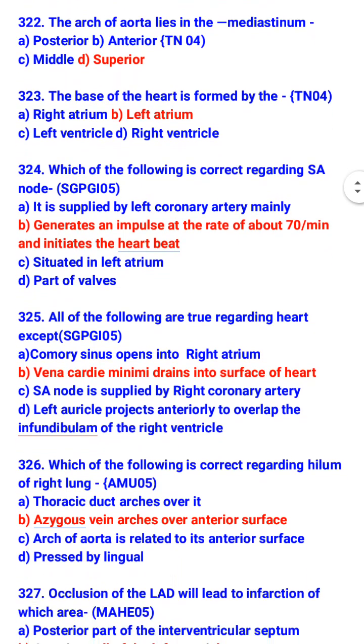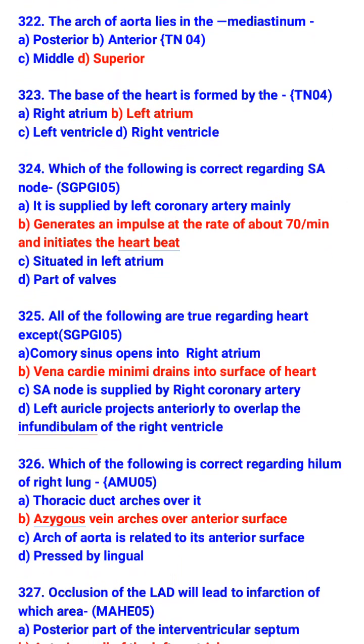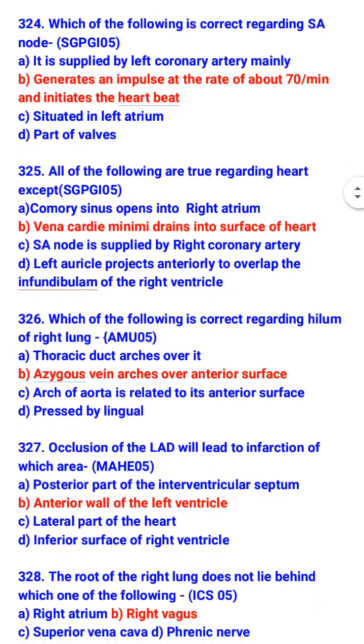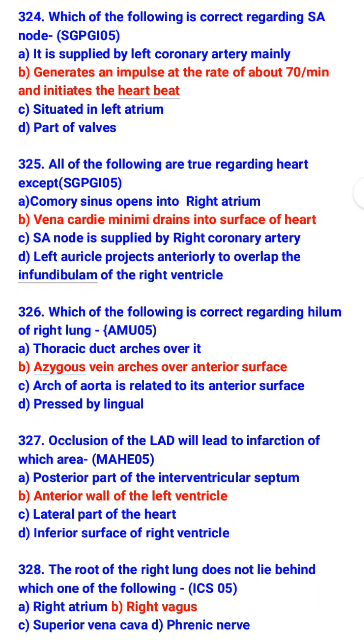All of the following are true regarding heart except that vena cava minimi drains into surface of heart, which is false. What is true is coronary sinus opens into right atrium. SA node is supplied by right coronary artery and left auricle projects anteriorly to overlap the infundibulum of the right ventricle. Which of the following is correct regarding hilum of right lung? Azygous vein arches over it.